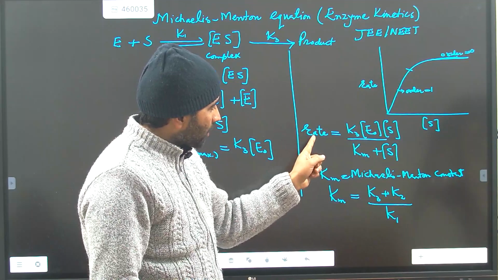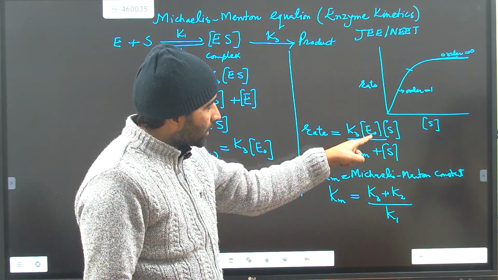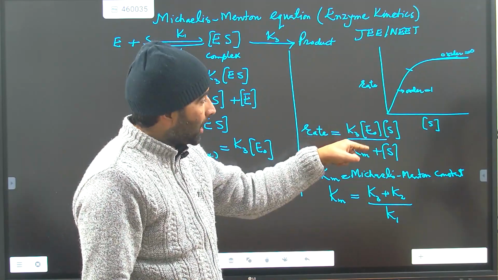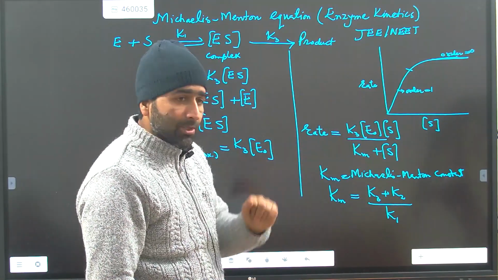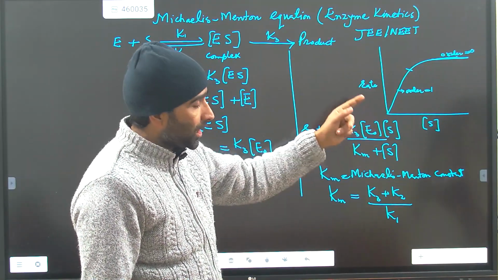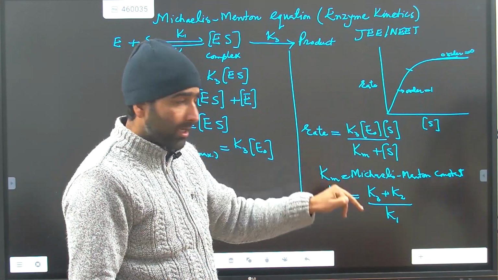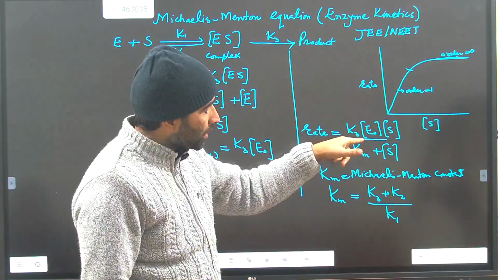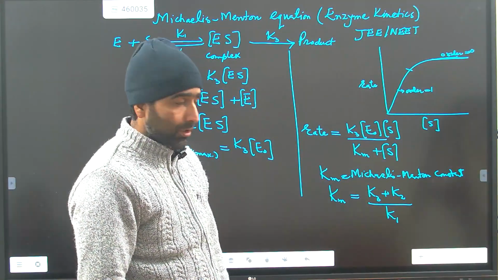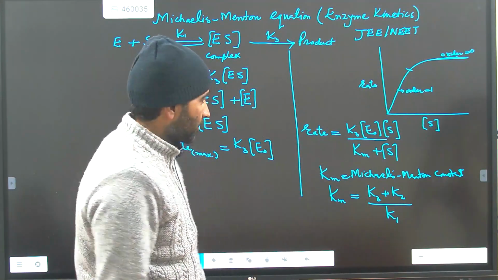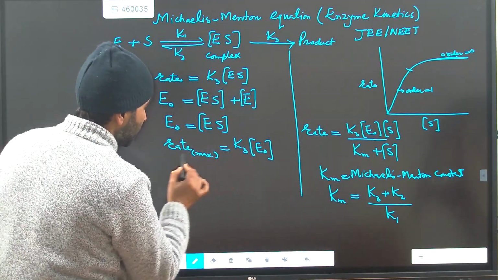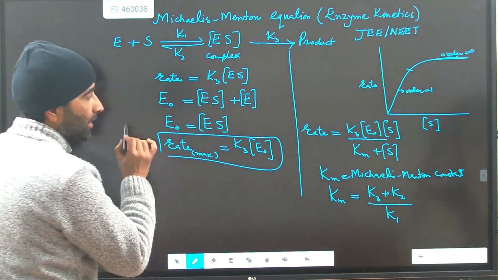If you see, the rate of the reaction is directly proportional to the concentration of the enzyme. Order 1 with respect to the enzyme. But what about with respect to the substrate concentration? क्योंकि substrate जो है न्यूमरेटर में भी है, डिनोमिनेटर में भी है, तो उसके हिसाब से आपको इसमें कंडीशन यूज करने होंगे to find the order of the reaction. And mind it, this part K3 into E0, because K3 into E0 is the maximum rate of the reaction.